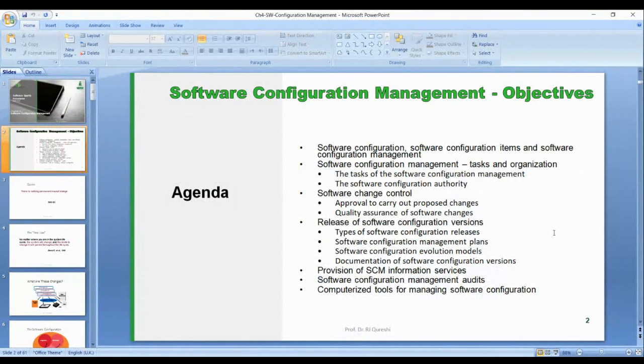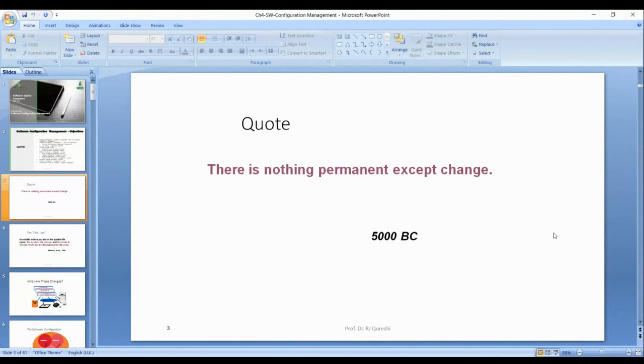This is the agenda. There is a quote. I am beginning with a quote. About 5000 BC, by one of the philosophers, there is nothing permanent except change. Change is always there. Everything is changing.